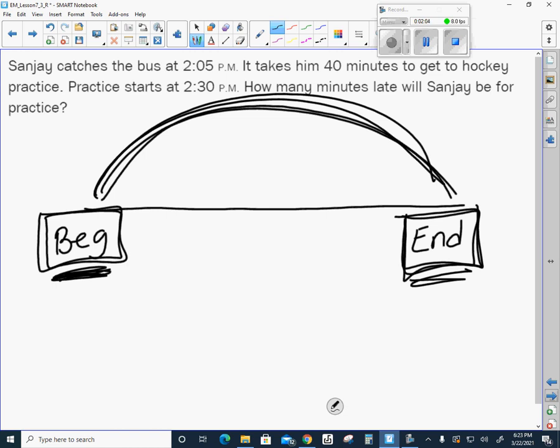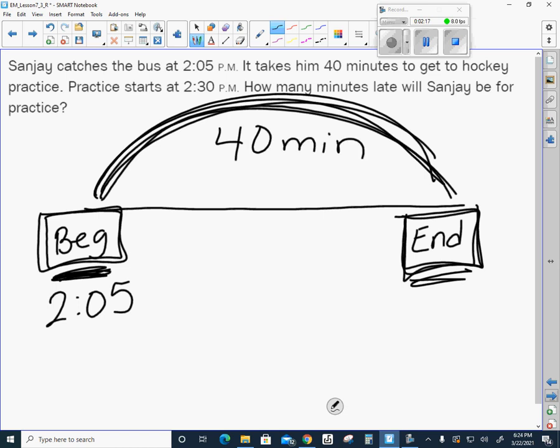It tells me that Sanjay catches the bus at 2:05. It tells me it takes him 40 minutes to get to hockey practice, and that practice starts at 2:30. It's not necessarily telling me it's 40 minutes until 2:30. What it wants to know is how many minutes late will Sanjay be for practice. So it doesn't want you to tell me the ending time. It wants you to tell me how late will he be. Go ahead and pause the video and see what you come up with.